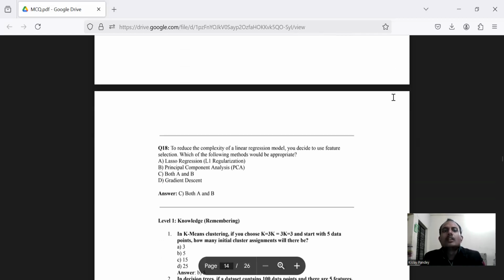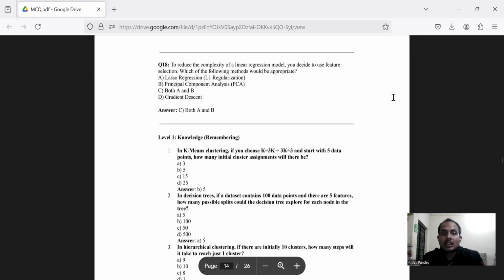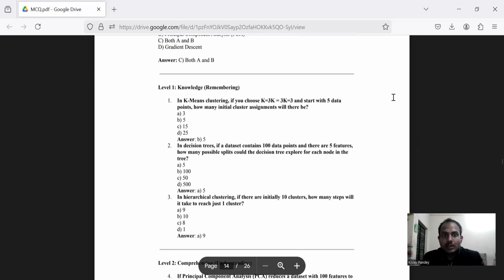Question number 18. To reduce the complexity of a linear regression model, you decide to use feature selection. Which of the following methods would be appropriate? A, Lasso regression, L1 regularization. B, principal component analysis, PCA. C, both A and B. D, gradient descent. Option C, which is both A and B, seems to be correct because Lasso regression and principal component analysis both deal with that.